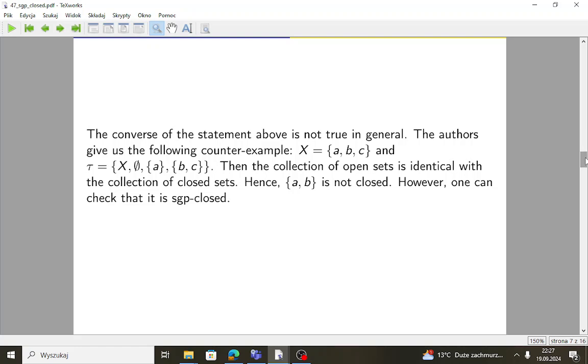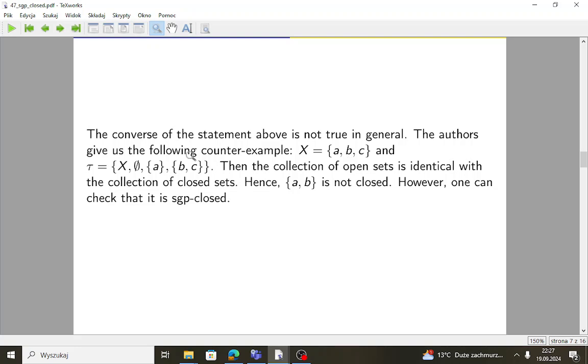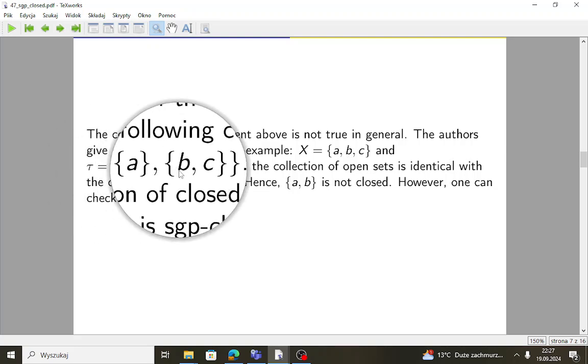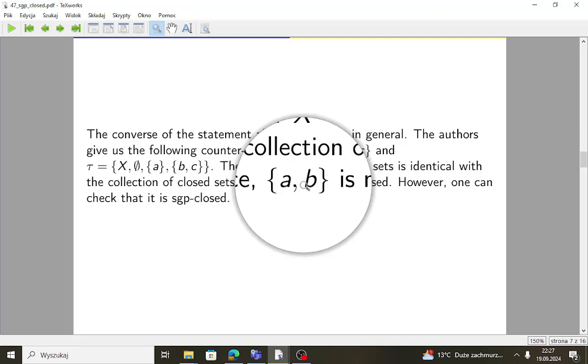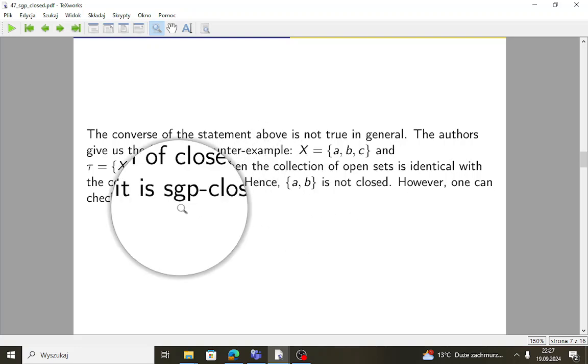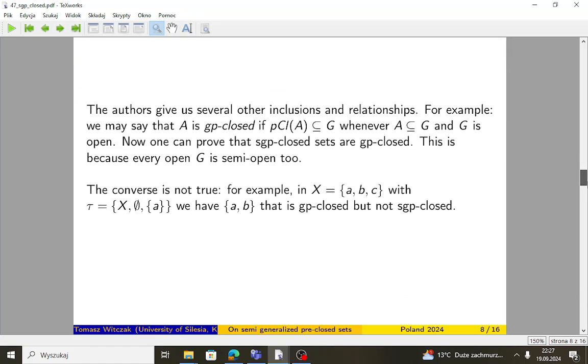The authors say that the converse of the statement above is not true in general. There is their counterexample, a very simple universe A, B, C, and this is our topology, and they say that AB is not closed, but it is sgp-closed. Well, we didn't check this fact. To check this, you should calculate all the closures and pre-closures. So you should make some calculations and just check whether they are correct or not.